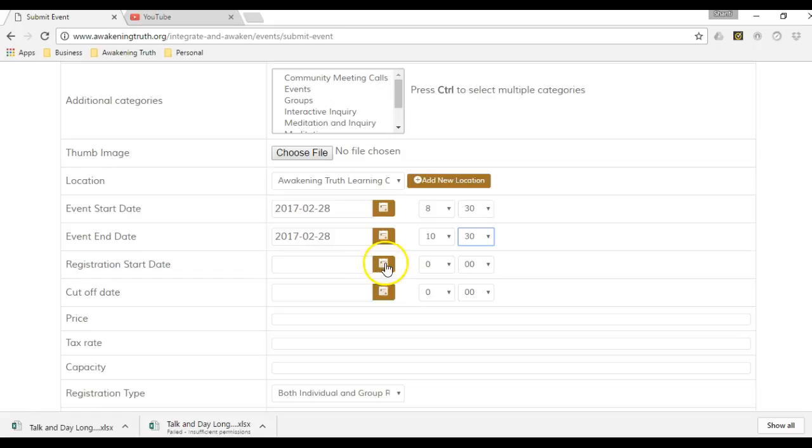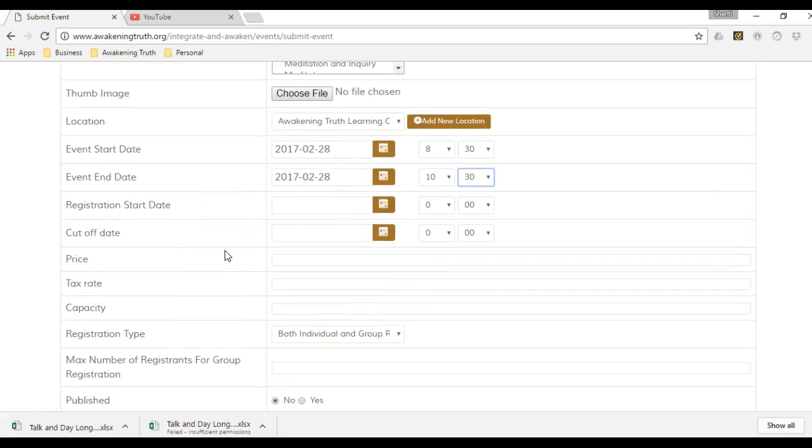We can also say if we wanted to have a registration. Let me show you a little bit. If we want people to sign up for the event, we're going to need to put in a start date for that. You just have to make sure that the start date is prior to the event. So you don't want to necessarily have it on 2/28. You might want to have it on 2/27. And then the cutoff date for that.